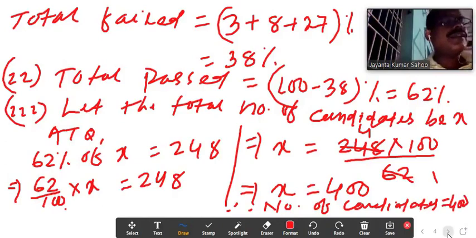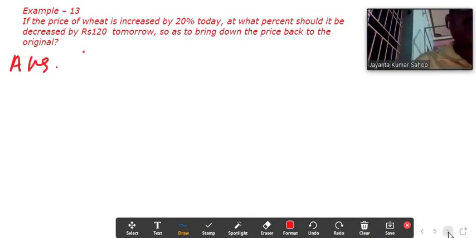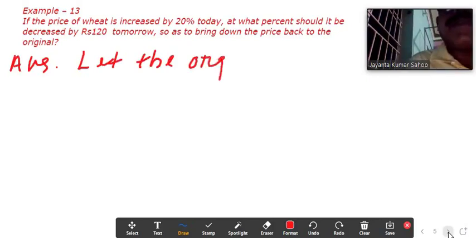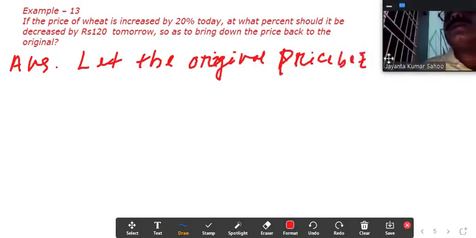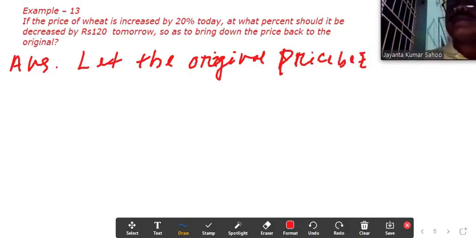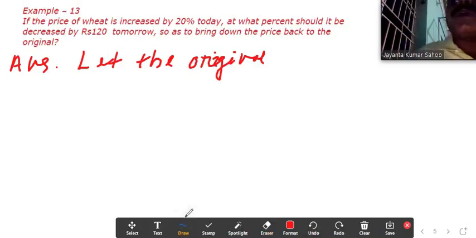So children, next come to example 13. If the price of wheat is increased by 20% today, by what percentage should it be decreased tomorrow so as to bring down the price back to the original? Let the original price be rupees X.